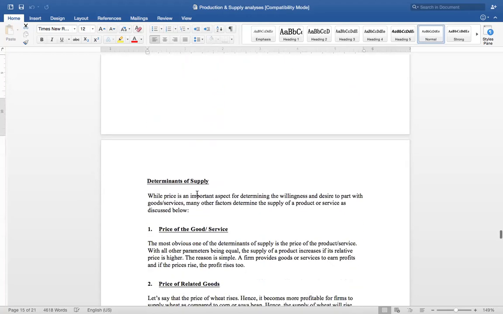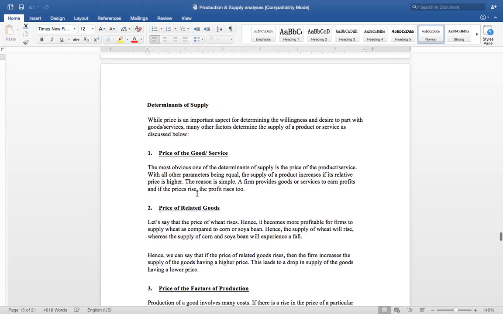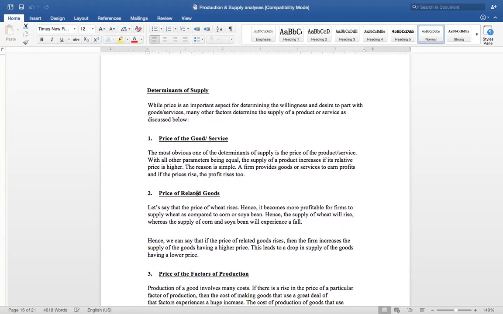So today I am going to explain to you the determinants of supply. Determinants means the factors which affect supply.